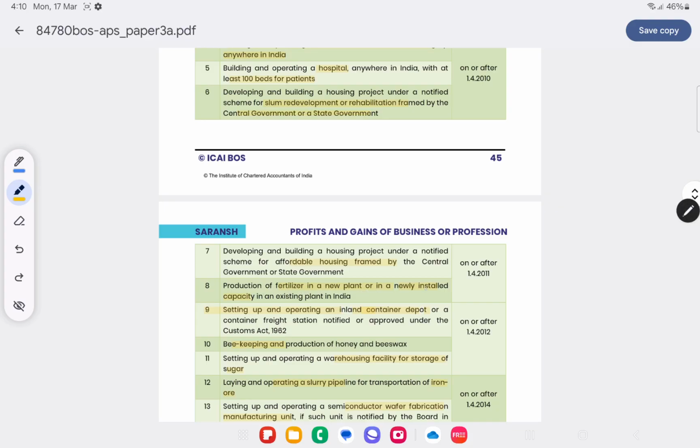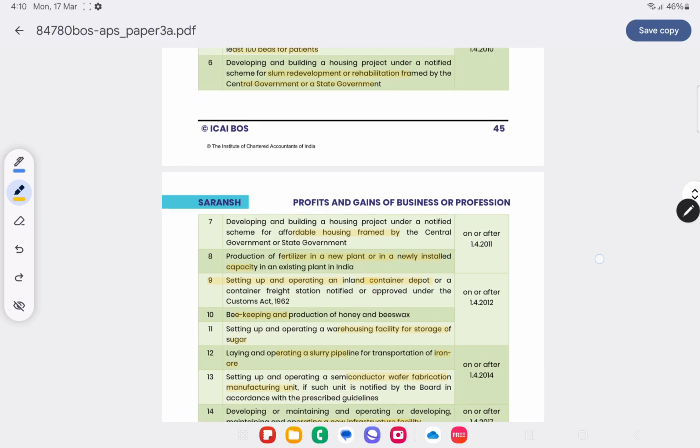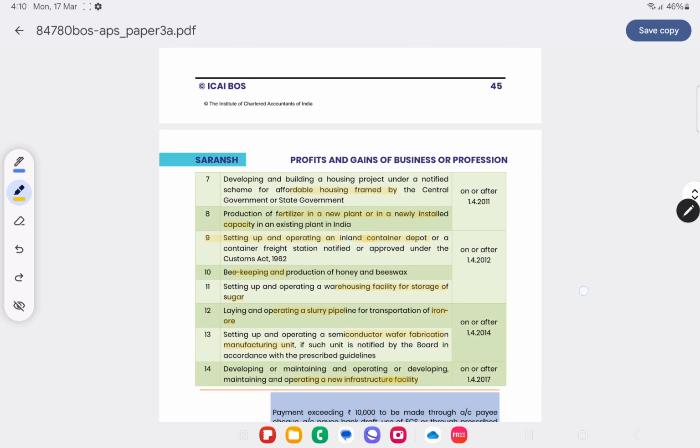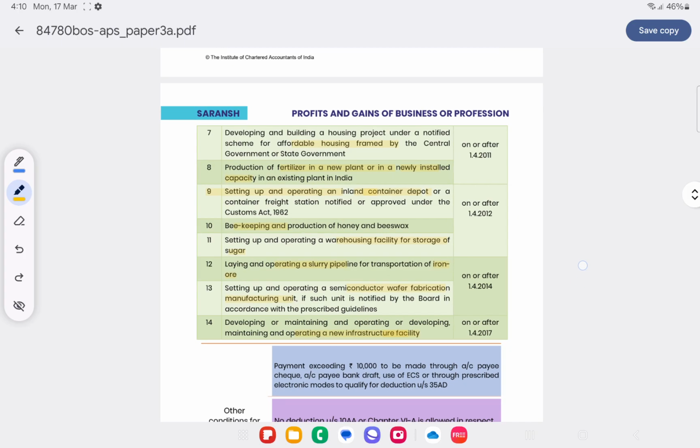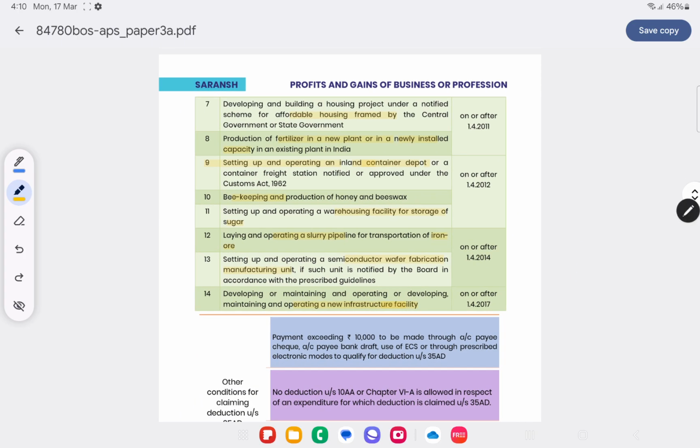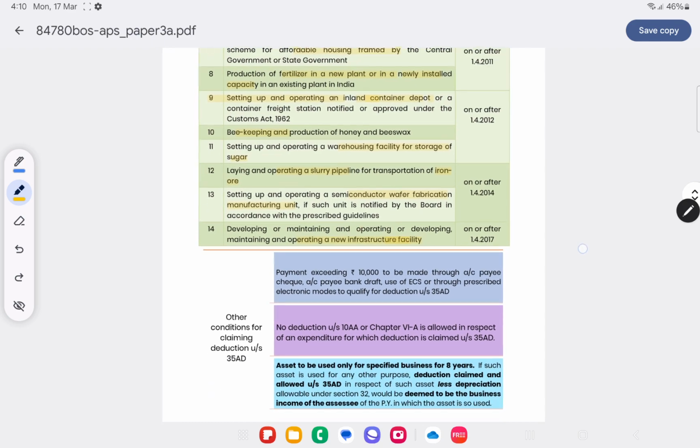fertilizer production in a new plant in a newly installed capacity, setting up and operating an inland container depot, beekeeping and production of honey and bee wax, a warehouse facility for storage of sugar, operating a slurry pipeline for iron ore, a semiconductor wafer fabrication manufacturing unit, or operating a new infrastructure facility.